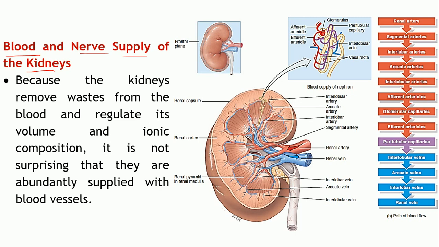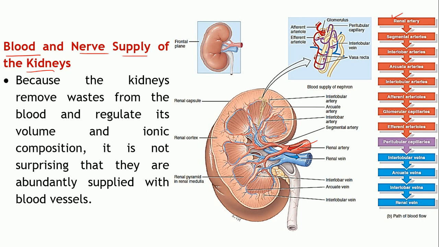As you can see, at this point the blood is entering the kidneys through the renal artery. The right and the left renal artery will be supplying the right and the left kidneys respectively. So that's the entry point of your blood through the hilum.